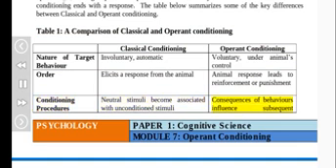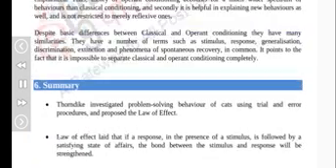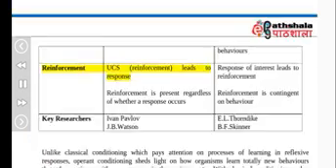In operant conditioning, consequences of behaviors influence subsequent behaviors. In classical conditioning, the UCS leads to the response, and reinforcement is present regardless of whether a response occurs. In operant conditioning, the response of interest leads to reinforcement; reinforcement is contingent on behavior. Key researchers: Ivan Pavlov, J.B. Watson, E.L. Thorndike, B.F. Skinner.